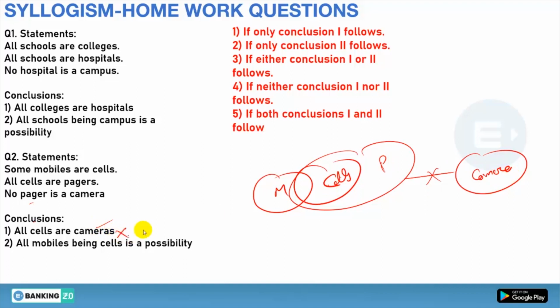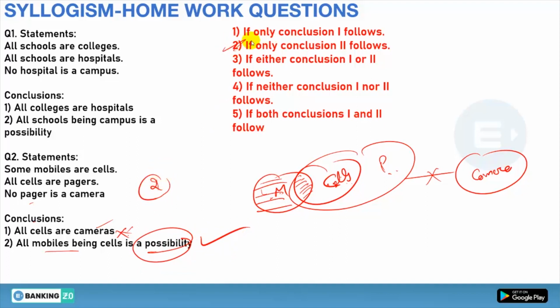No, there is no possibility, because all cells are pagers and no pager is camera, so there is no part of cell you can take into the camera. This is for sure wrong. Now, all mobile being cell is a possibility. Yes, there is a possibility, because between mobile and cell there is a relation of some. We don't know about this one, so it can be the part of cell or can't be. They are asking about possibility, so this is right. That is option number 2, only second follows.